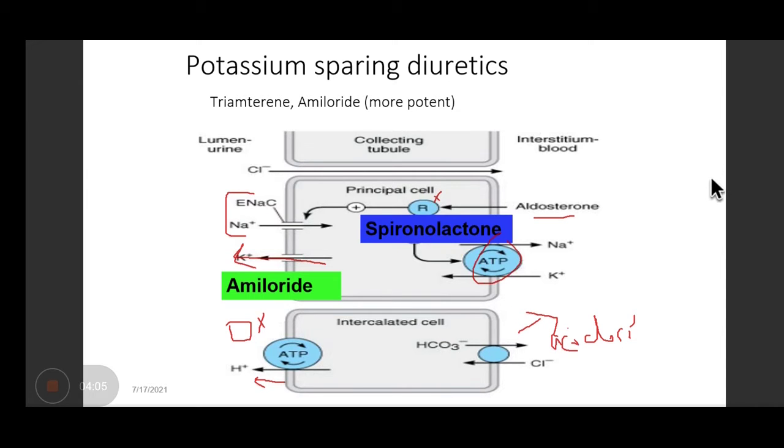This will be more clear in your diuretic lectures. I don't want to spend more time here because we have got other drugs to be discussed also.